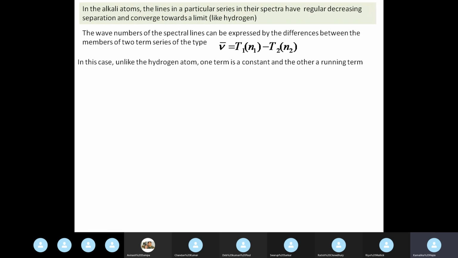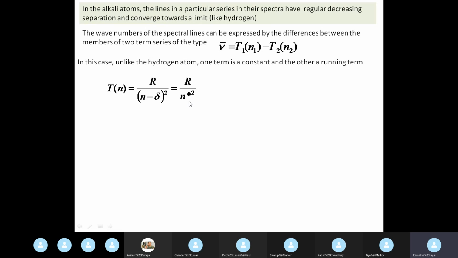Now the only difference from the hydrogen atom: when you come to the final energy expression of the hydrogen atom, it depends only on the principal quantum number, and both the terms are constants for a given de-excitation process. In this case, however, we have only one term to be a constant and the other will be a running term.